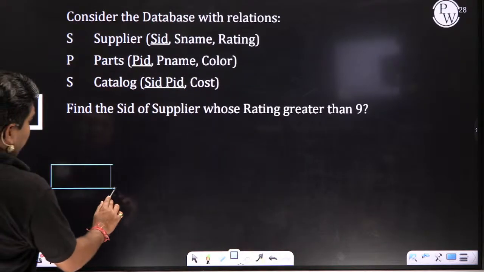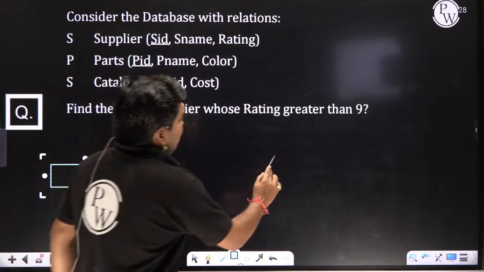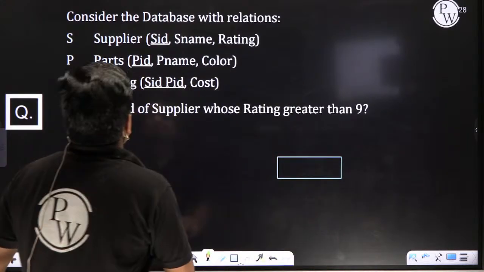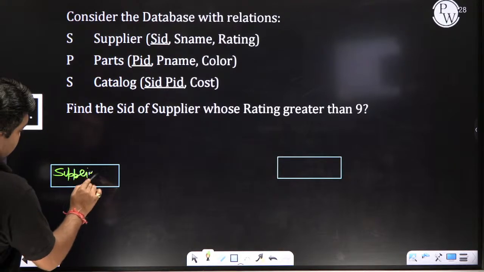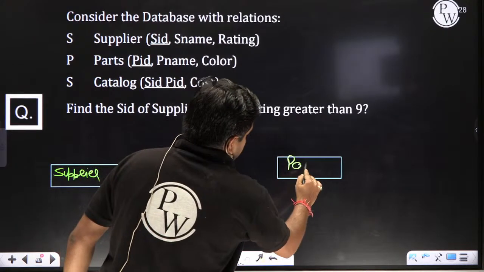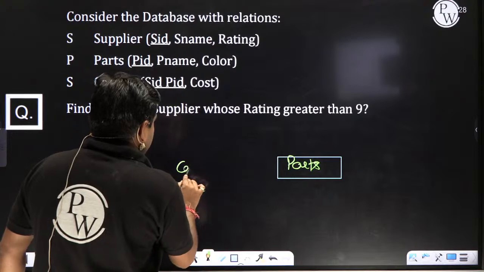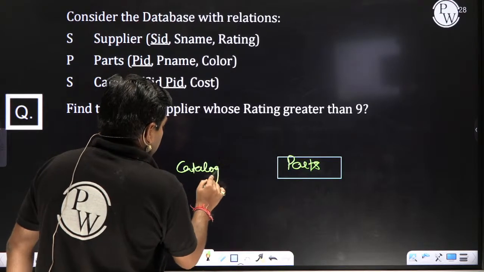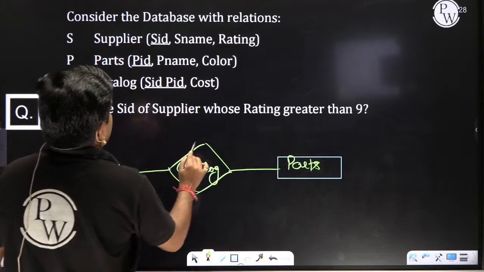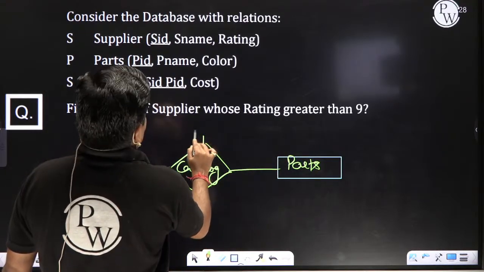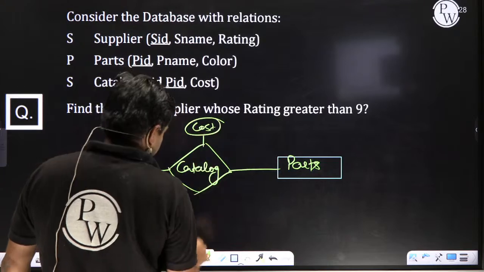I told in the ER diagram what? Here there is a many to many relationship between supplier and parts, and catalog is the relation which has the cost as a descriptive attribute.